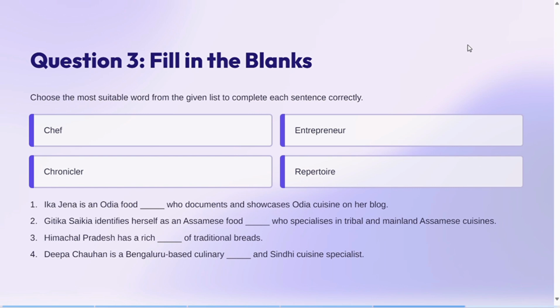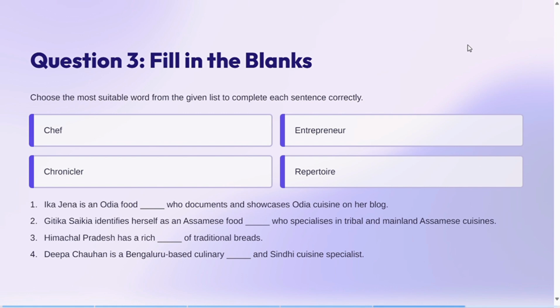So the third question is all about fill in the blanks. Here we have some words and we have to fill in the blanks. The words are chef, entrepreneur, chronicler, and repertoire. Now let's understand the meaning. Chef means obviously somebody who cooks in hotels and has done some degree like hotel management and all. Next is entrepreneur. Entrepreneur is a businessman with a new idea, right? Chronicler is somebody who records historical events, and repertoire is something that has collections of songs, plays, and dance. Okay, so प्रदर्शनों की सूची. Chronicler is basically इतिहासकार, and an entrepreneur and chef you already know.